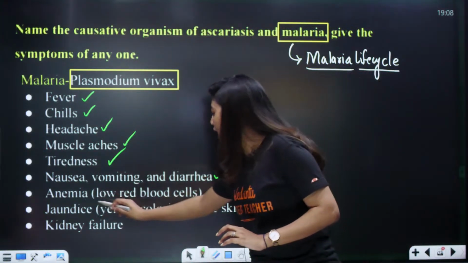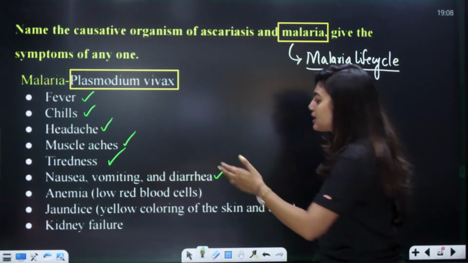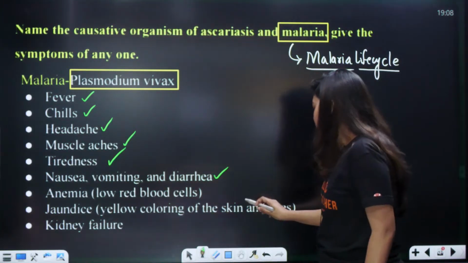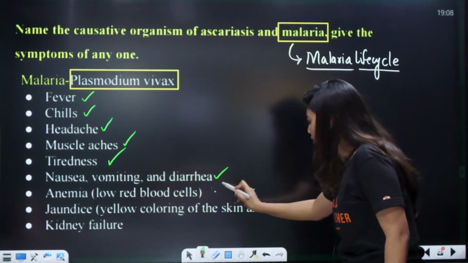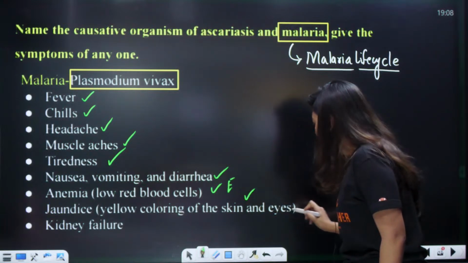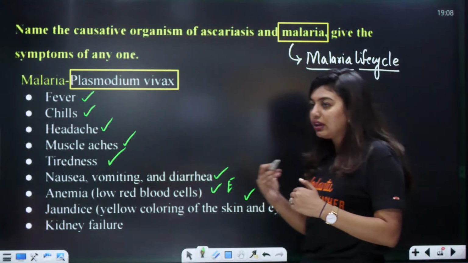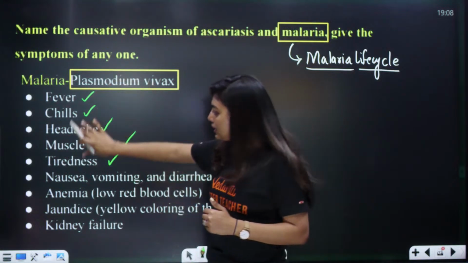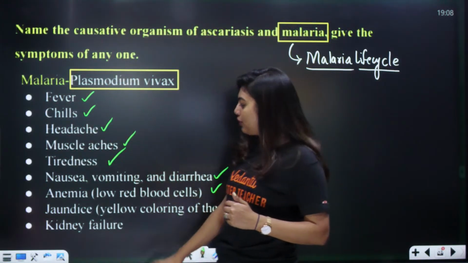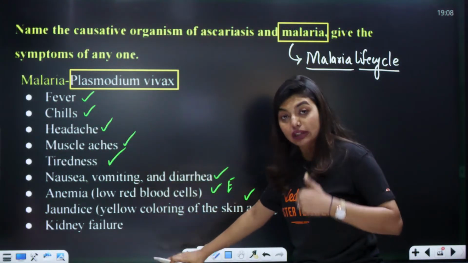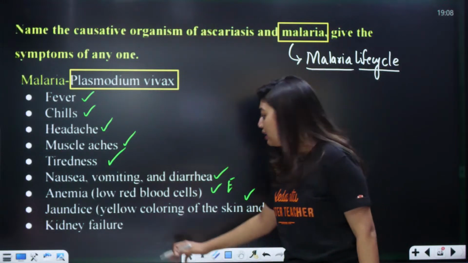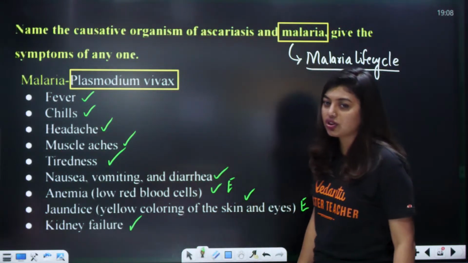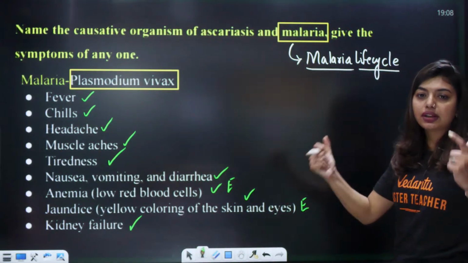Then anemia, that means low red blood cells, and jaundice, yellow coloring of the skin, but this is in extreme cases, okay, all these students in extreme cases. I'm putting E here, that means only once it gets out of hand. Normally it will not go there. Normally in these conditions only we will be able to identify, but in some people it can go to organ failure, like you can see kidney failure. Understood? Clear or not to all of you? Done.